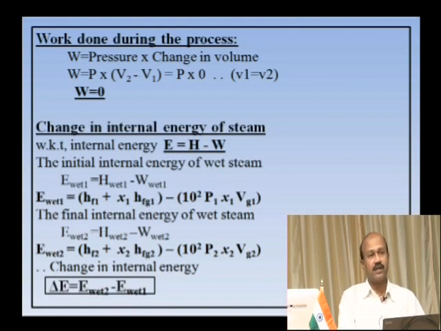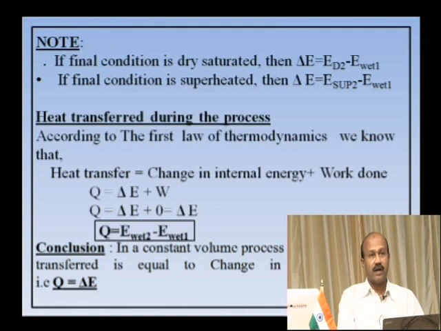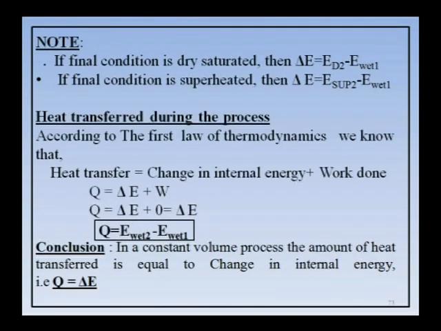Therefore, change in energy delta E is nothing but E wet 2 minus E wet 1. Here I have also given the note: delta E is E wet 2 minus E wet 1, but if the final condition is dry, it becomes E dry 2 minus E wet 1. Suppose the final condition becomes superheated, that becomes E sup 2 minus E wet 1.